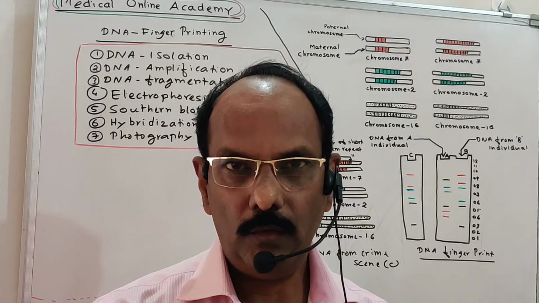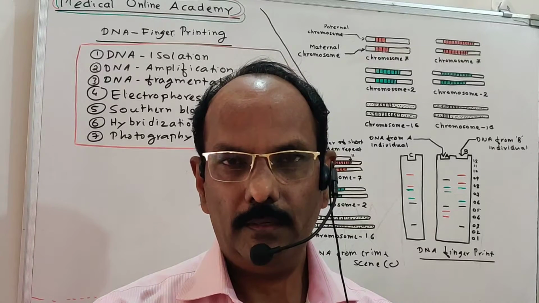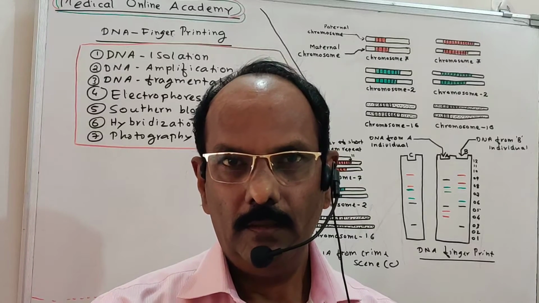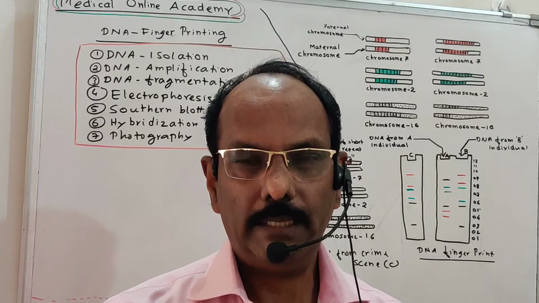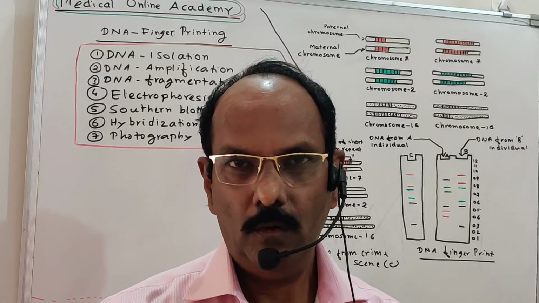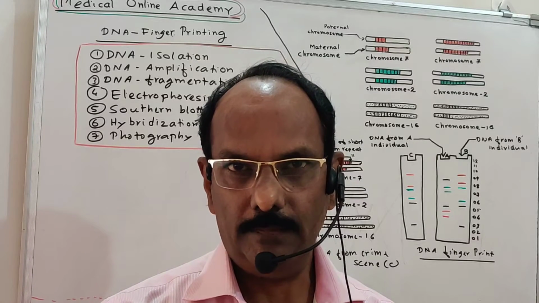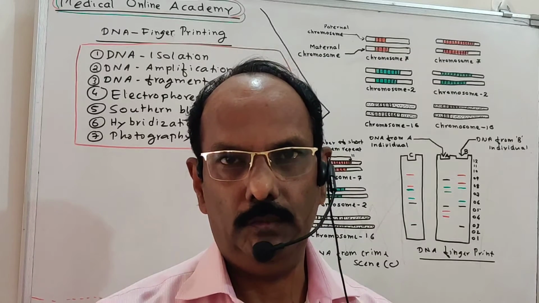This 0.1% difference shows different communities, different religions, different nations. All the people in the world are identical with 99.9% similarity. Only 0.1% is different, and this 0.1% shows the difference between two individuals.